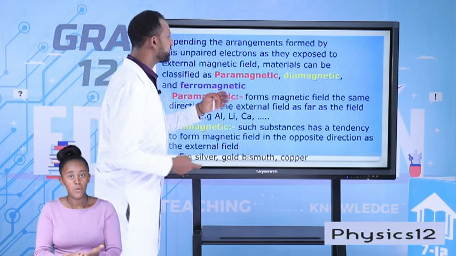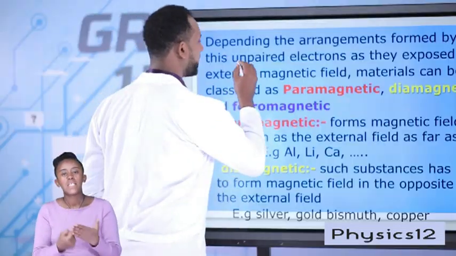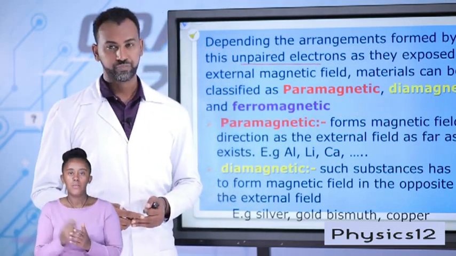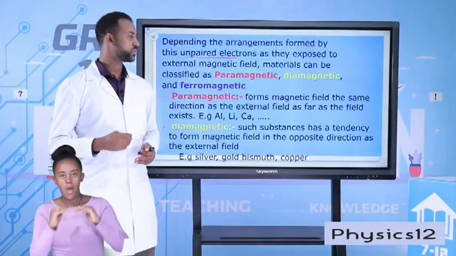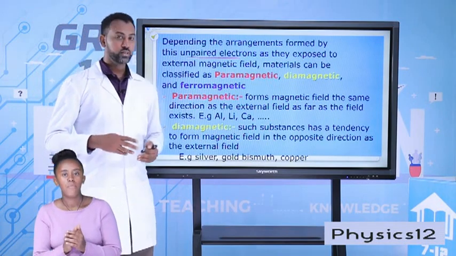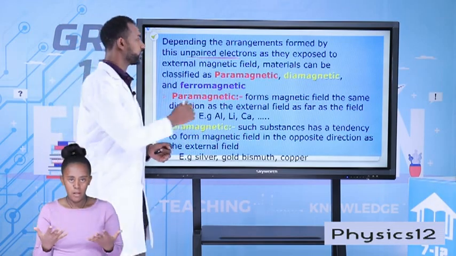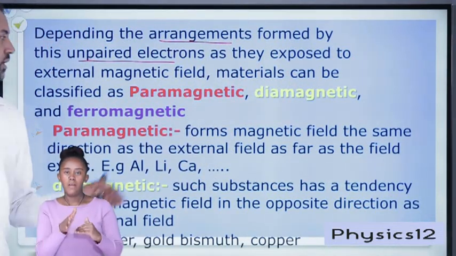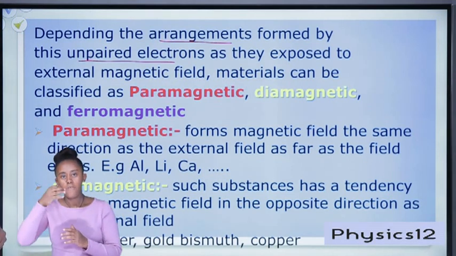Depending on the arrangements of these unpaired electrons, it's possible to classify materials into three. Actually, there are different criteria for classifying materials. In this case, we are looking at the arrangements of these unpaired electrons. Therefore, it's possible to classify them into paramagnetic, diamagnetic, and ferromagnetic materials.